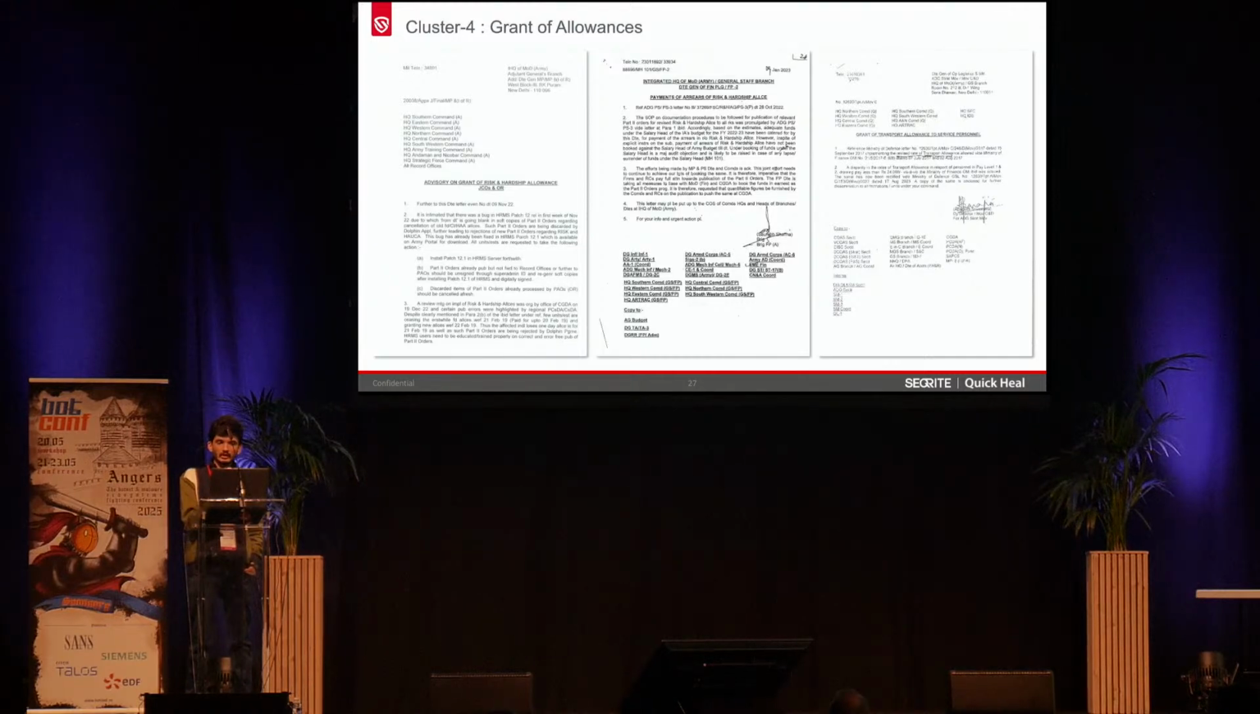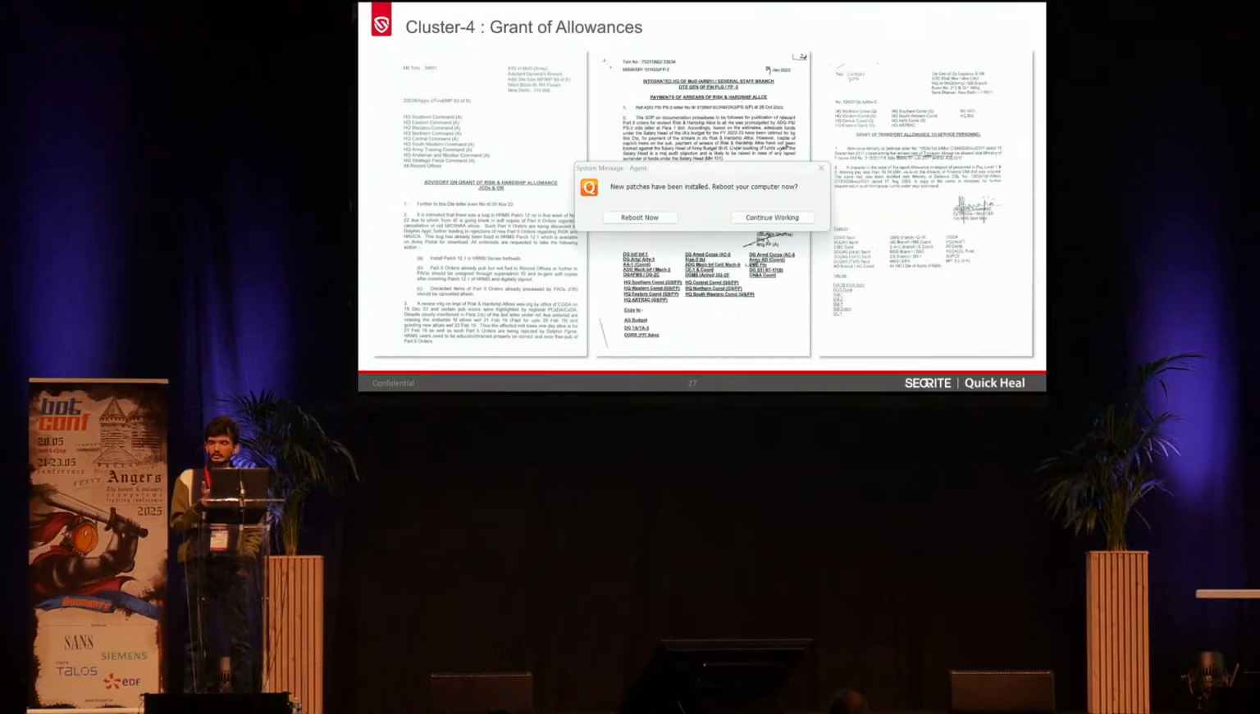So as I said, these are the lures related to the grant of allowances. So during the financial year, at the end of that, there were lures related to allowances to various military officers, like hardship allowance. We have seen risk allowance and transport allowance.